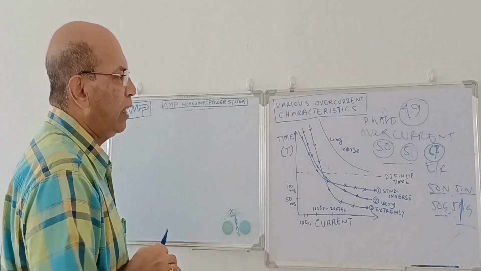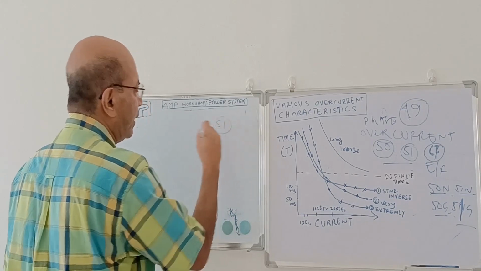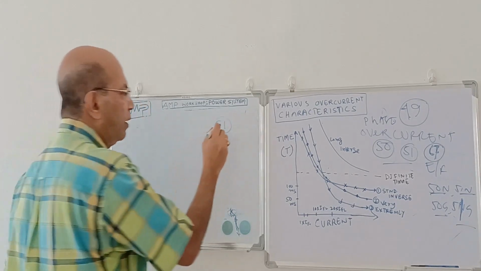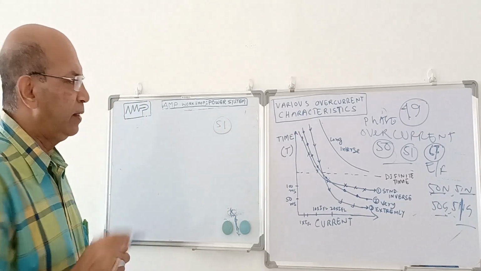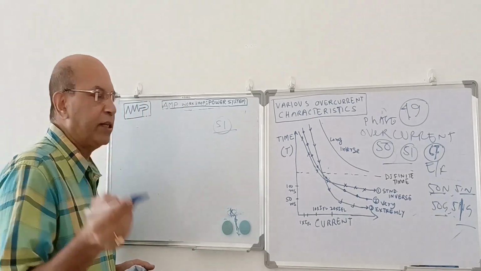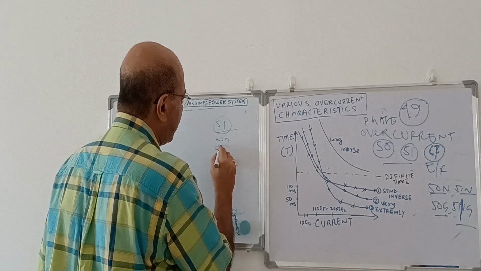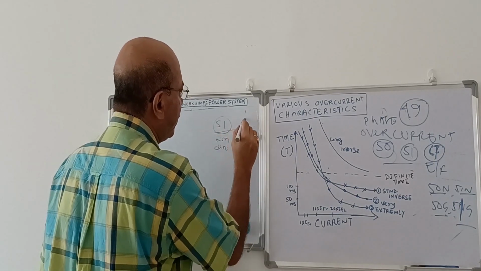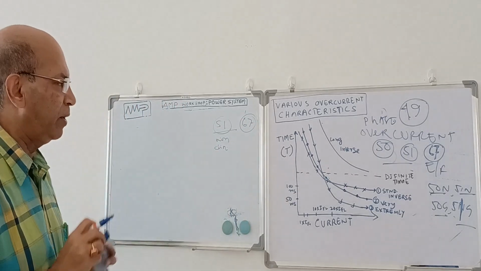Now we will go to the inverse time overcurrent relay. The tag is also 51, but the characteristic is called inverse. Now in case of overcurrent relay 51, there are two categories. One is a non-directional overcurrent relay, another is a directional overcurrent relay. So the non-directional overcurrent relay we say 51, and the directional overcurrent relay we say 67. I am coming to that point.